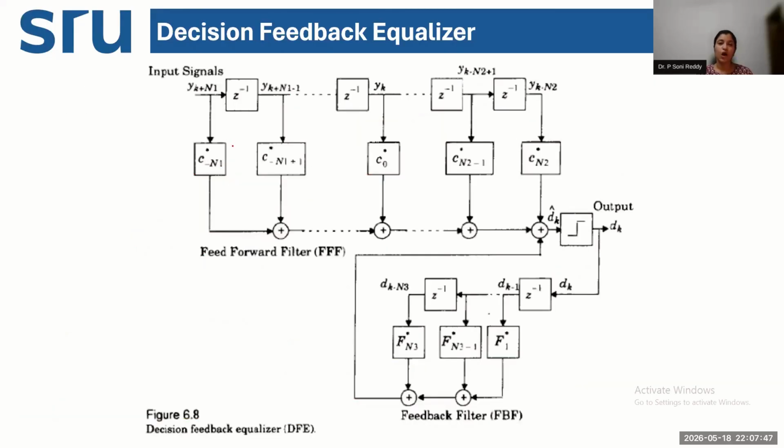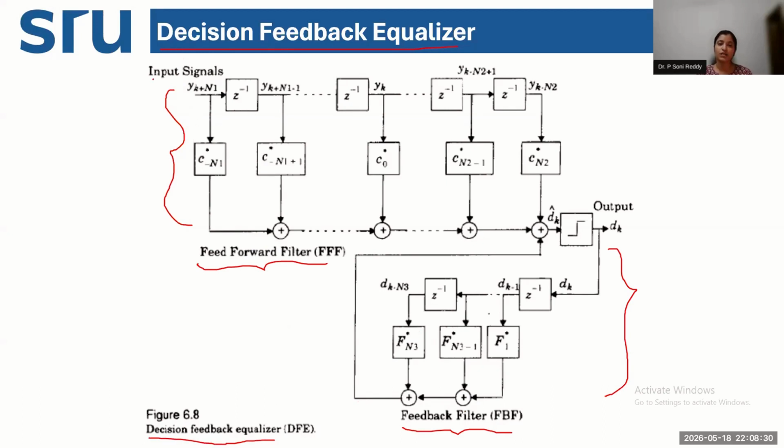So the basic block diagram of your decision feedback equalizer is given here. In this block diagram, you have two sections. One section is the feed forward filter section, and the other is the feedback filter section. If you have to draw this block diagram, clearly remember this: there is one section which handles the feed forward part and the other which handles the feedback part. The combined effect of both these sections actually makes the decision feedback equalizer.